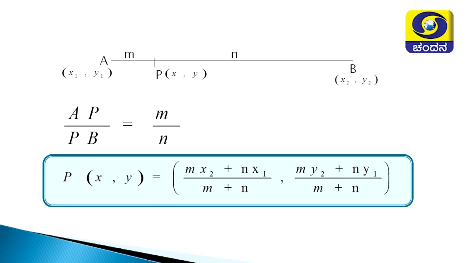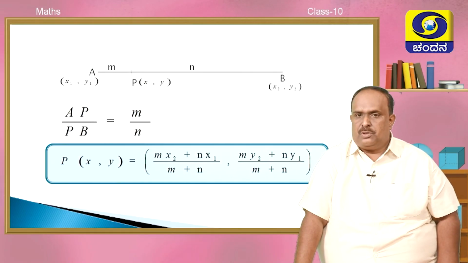The same figure: AB is the line, P is the point inside the line AB, internal division. Coordinates of A are x1, y1, and coordinates of B are x2, y2, and the coordinates of P are x, y. M is what AP measures, and N is what BP is. See the data: A, B, P, M, N. Five different things are known to you.